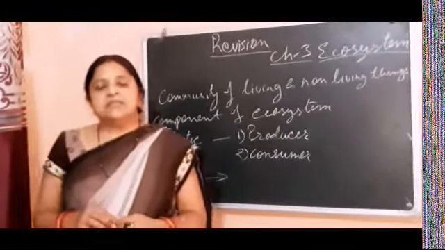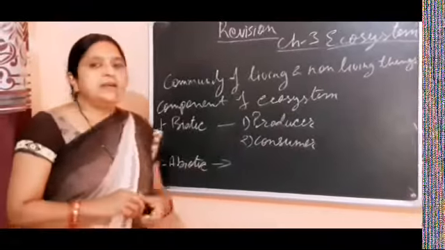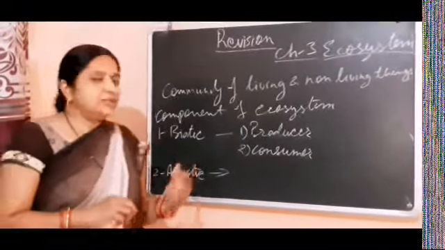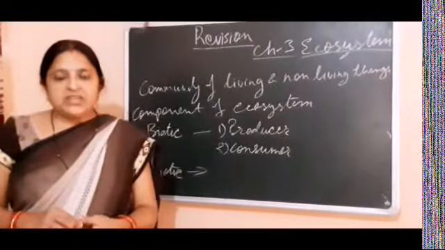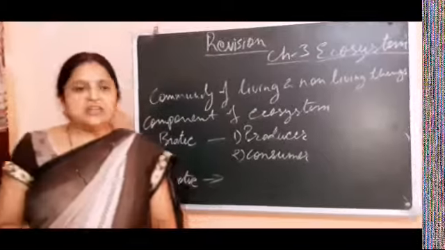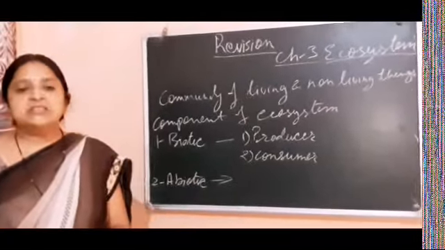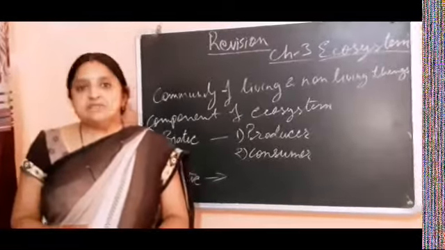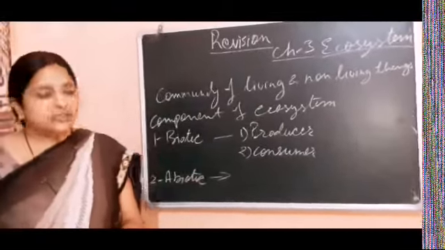We will be discussing in ecosystem that there are two things, living things and non-living things, and on this basis our ecosystem is made up of two components, biotic and abiotic components. Biotic components means a group of living beings in which living beings are surviving, and that is called the biotic factor. And abiotic factor means non-living things like air, water, temperature, soil. These are the non-living things, and they are called abiotic factors or abiotic components.